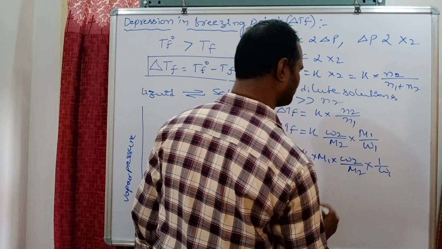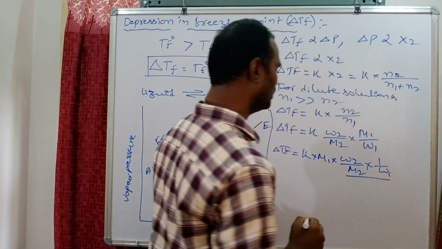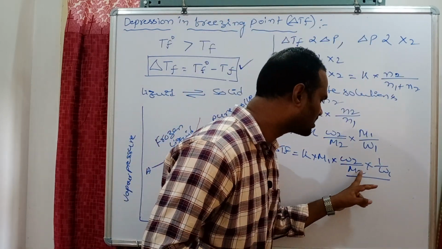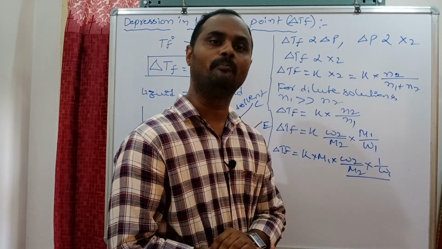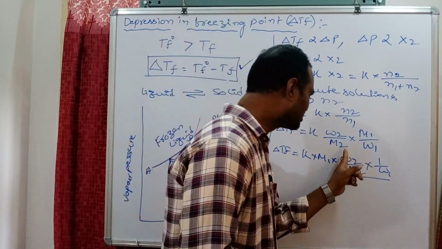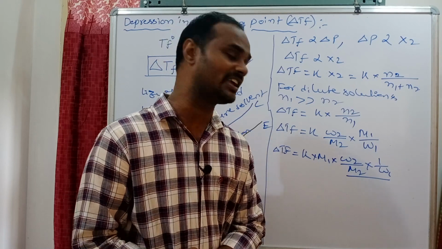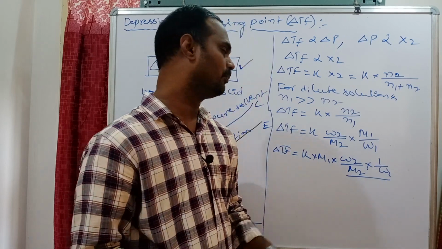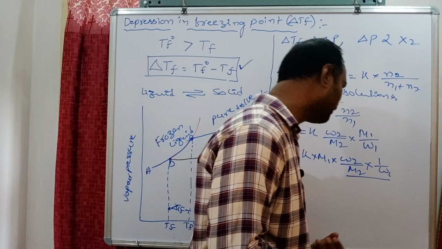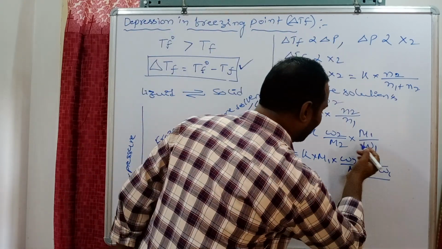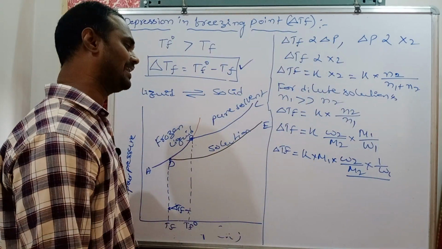So you see, mass of solute by molar mass of solute into 1 by mass of solvent is the number of moles of solute present in the given mass of solvent, or per kg of solvent. So this part we can consider as molality.